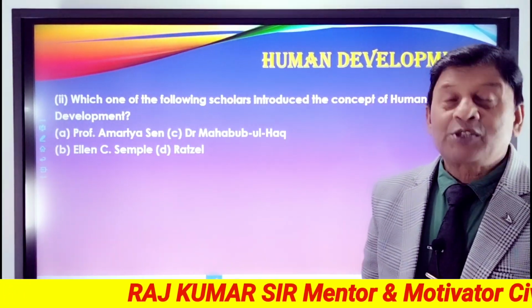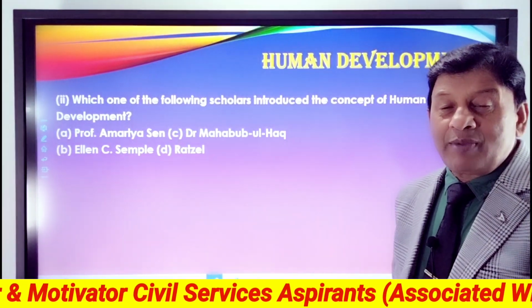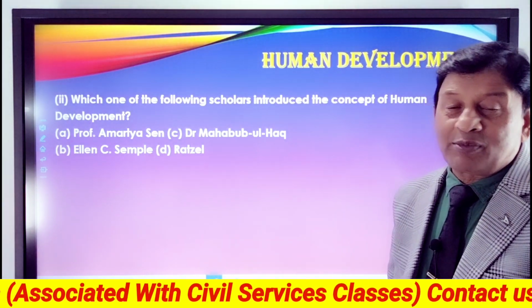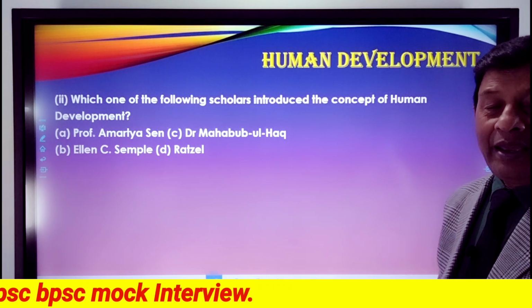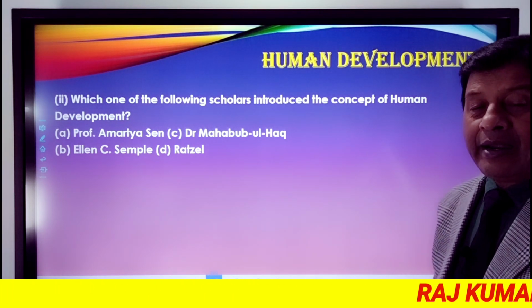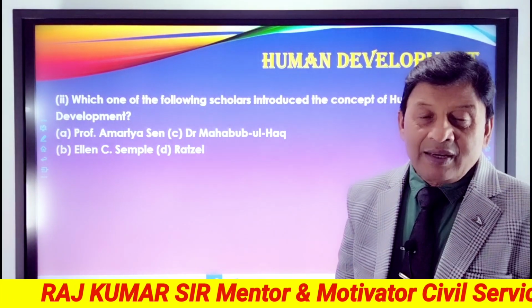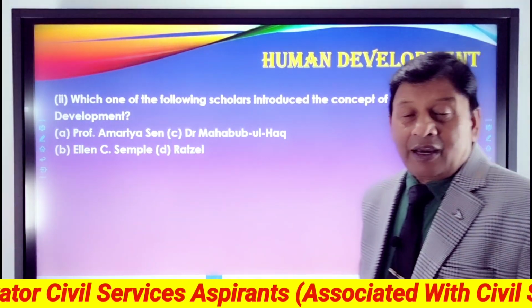Next question for you. Which one of the following scholars introduced the concept of human development? A, Professor Amartya Sen; B, Ellen C. Semple; C, Dr. Mahbub ul Haq; D, Ratzel.